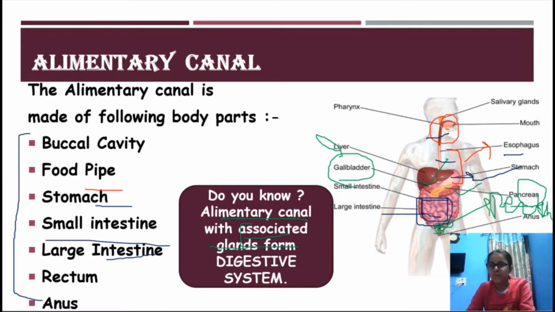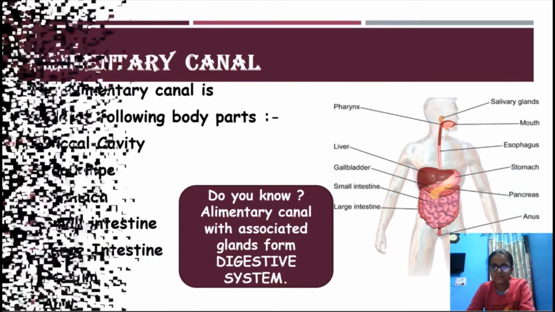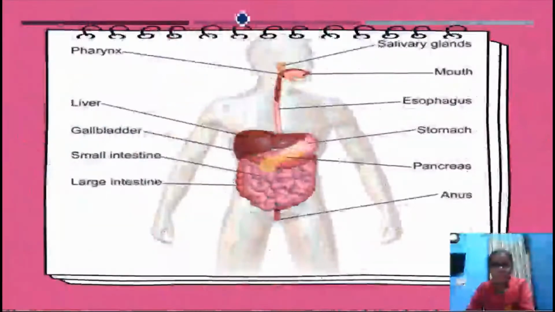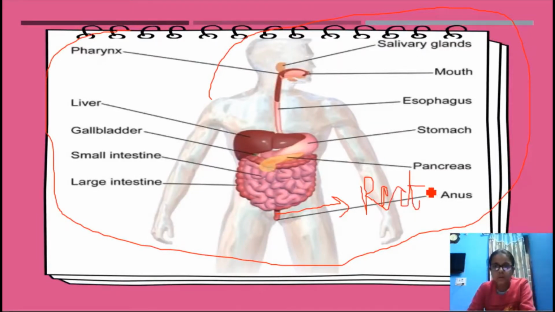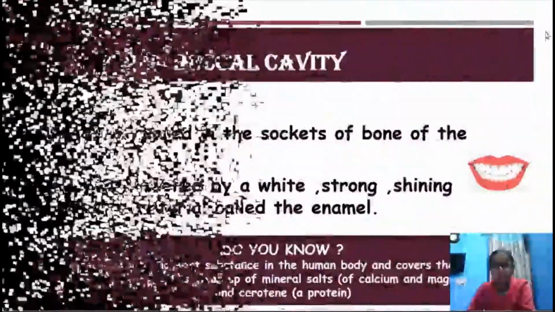So now let's move ahead. This is the diagram of the whole digestive system. But one thing is missing here, that is the rectum, which I told you just now. This is rectum.